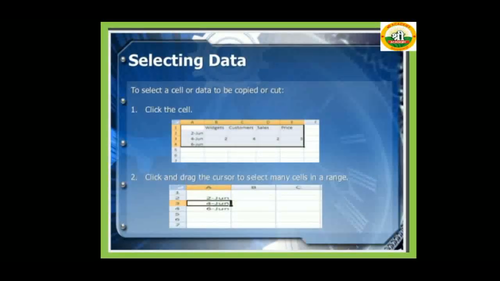Next is selecting data. To select a cell or data to be copied or cut, first, click the cell, meaning however many cells you want to copy or cut. Second, click and drag the cursor to select many cells in a range.